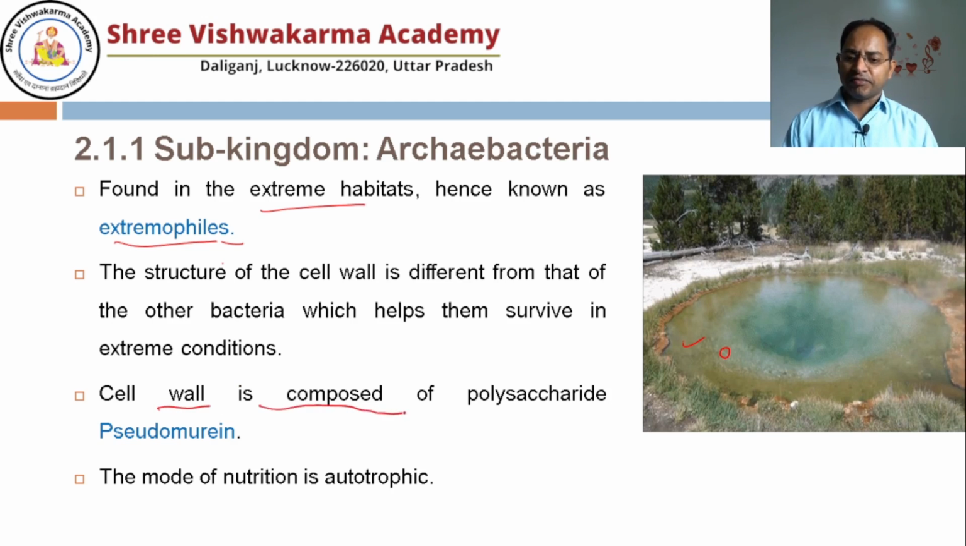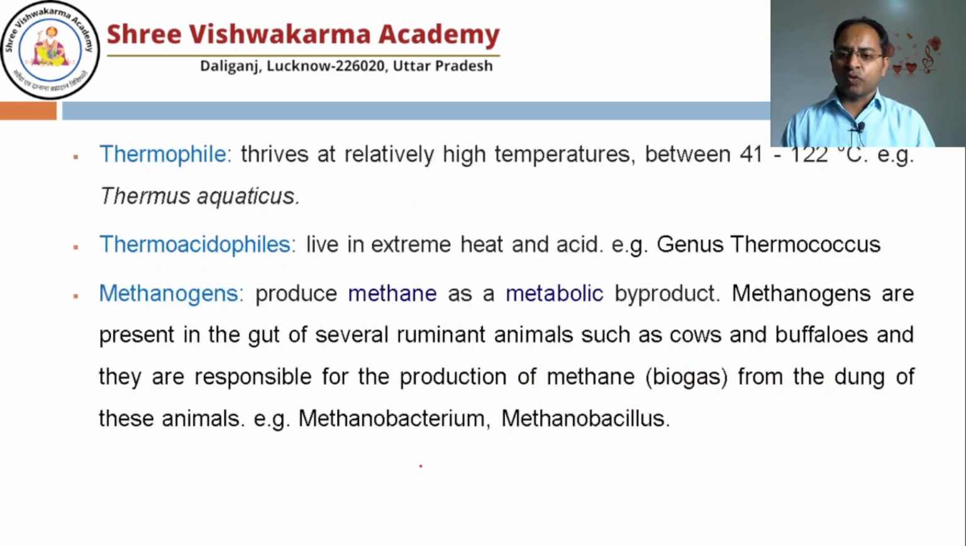The cell wall of bacteria is usually made up of peptidoglycan, but the cell wall of archaebacteria is made up of pseudomurein, which makes it suitable to live in extreme conditions. And archaebacteria are also autotrophic in nature, means they can synthesize their own food.